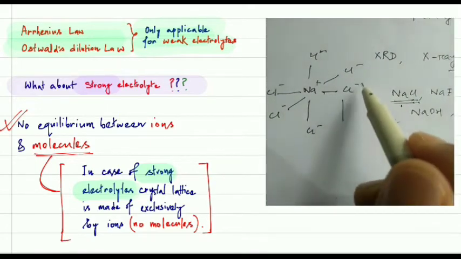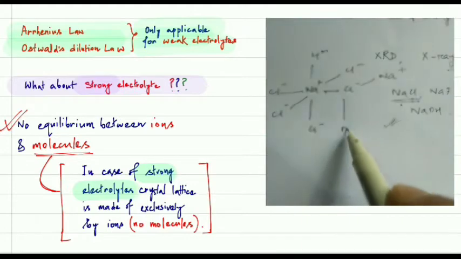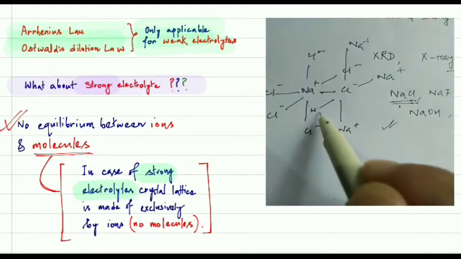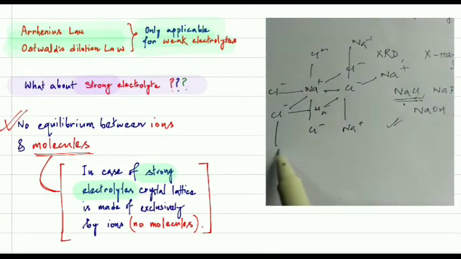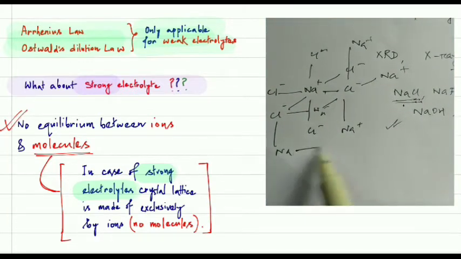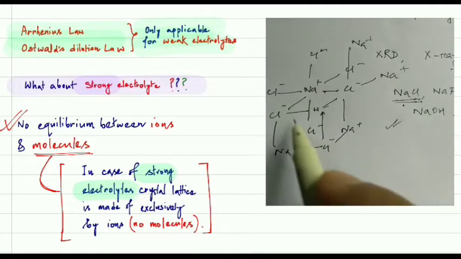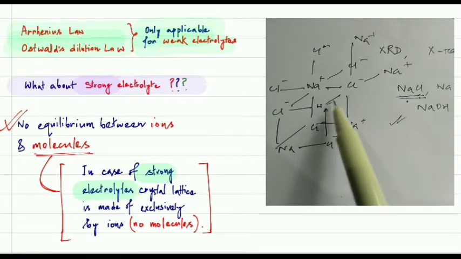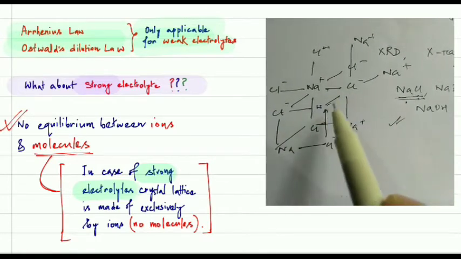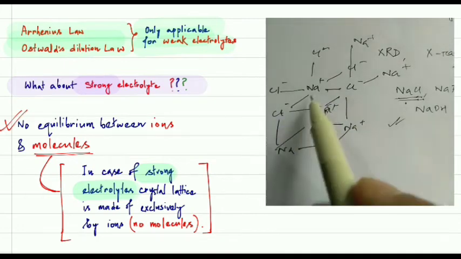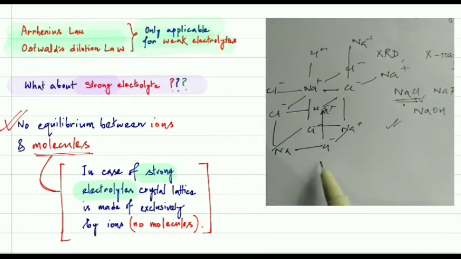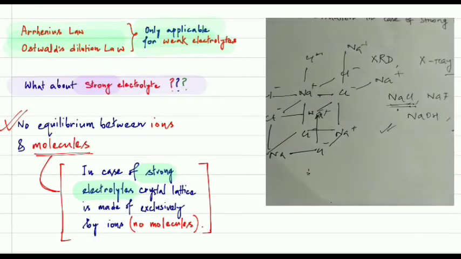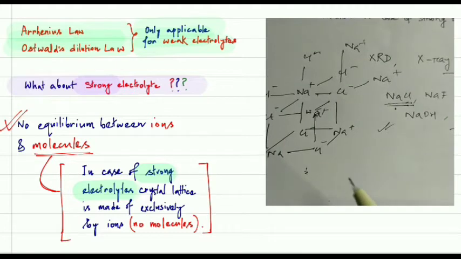And again similarly there, sodium positive, sodium positive, sodium positive. Here also sodium positive, and again here alternating chloride negative. So they are going to form that crystal, and that crystal consists of purely ions, sodium positive and chloride negative. There will not be any molecules. This is a very, very important result, which comes from the crystallography data, or X-ray crystallography, so there are no molecules.